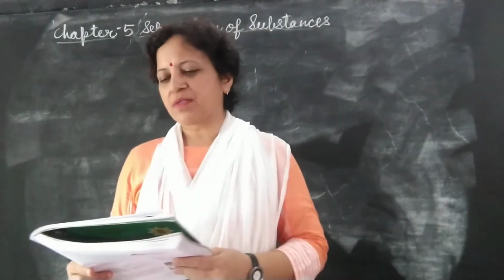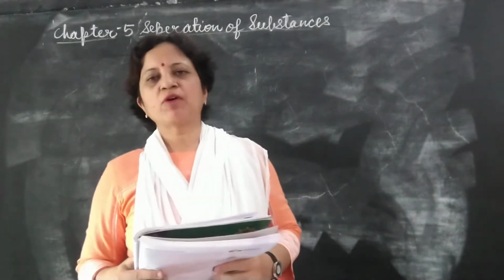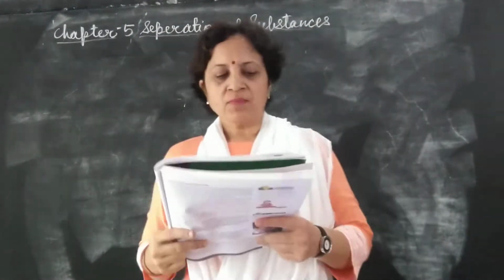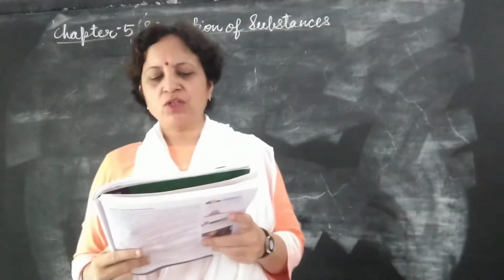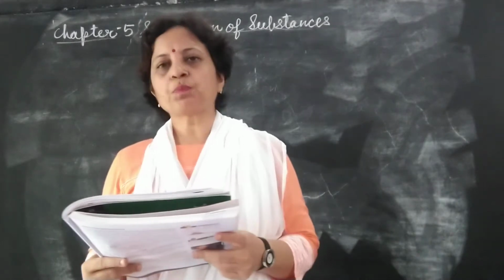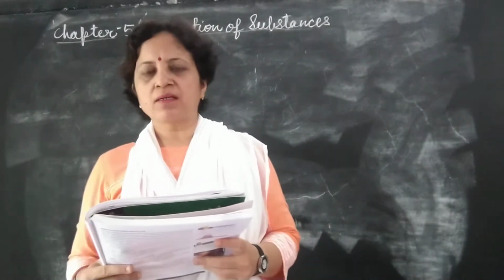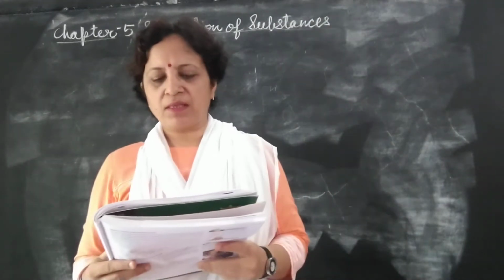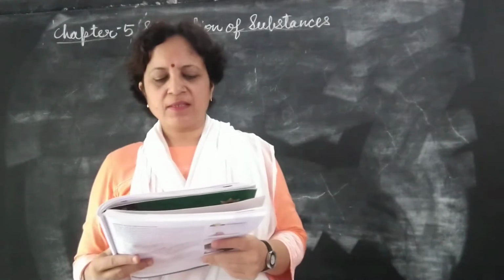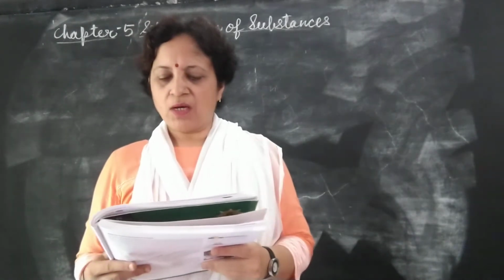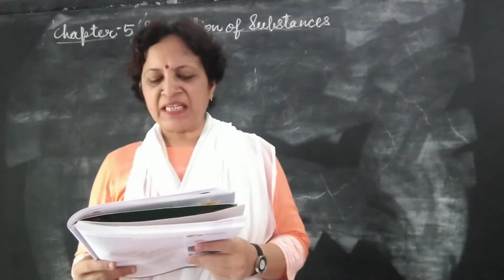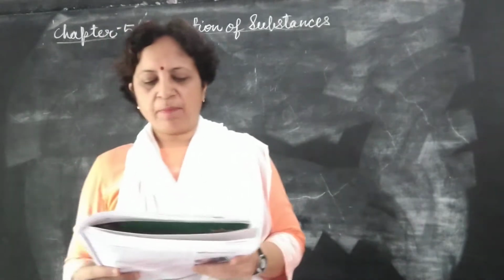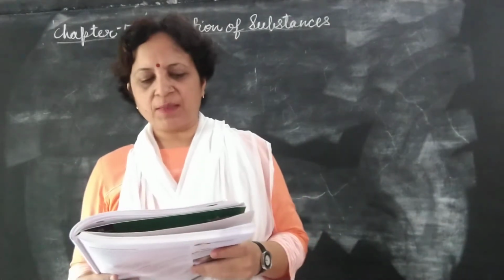Today I am going to start a new chapter, chapter 5, and the name of the chapter is Separation of Substances. This chapter is a continuation of the previous chapter where you learned to group things. In this chapter you will learn to separate components of mixtures. In nature, very few substances occur in their pure form. Most substances are found mixed with other substances. To obtain pure substances, we need to separate these mixtures. We use many methods to do this depending on the difference in the properties of these substances.